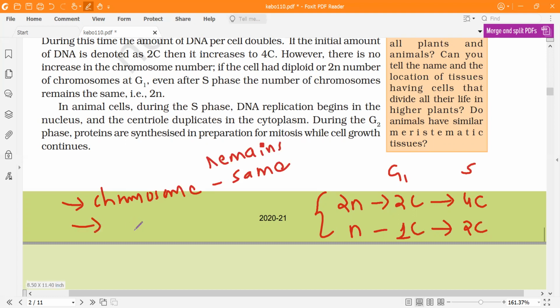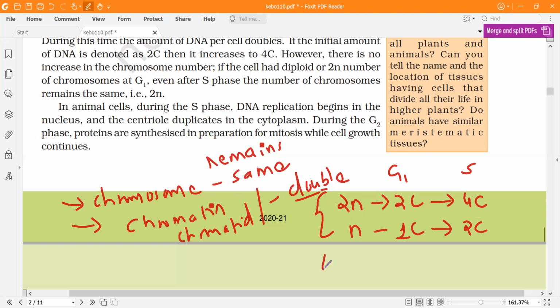But chromatin, or chromatid, what we call chromatin, or in higher books it is referred to as chromatin only, will double in the S phase. Now what does it mean? It is like, let's say if I have 100 rupees, then I'll be able to give 50 rupees to two other people.